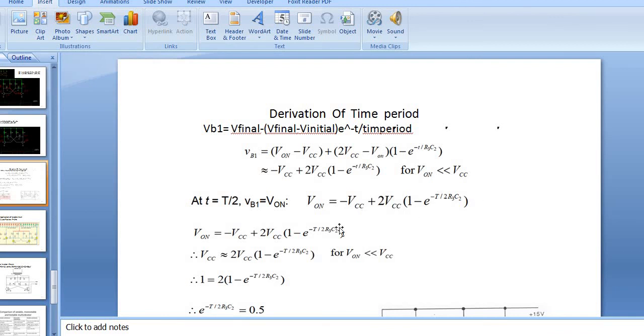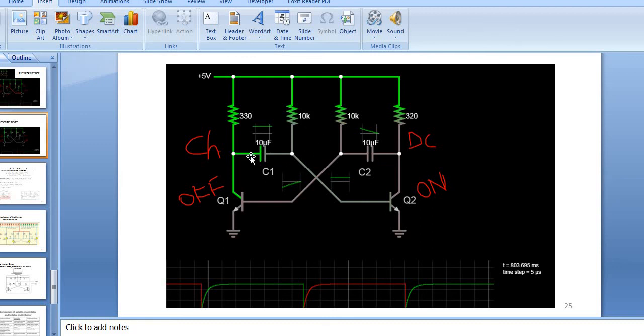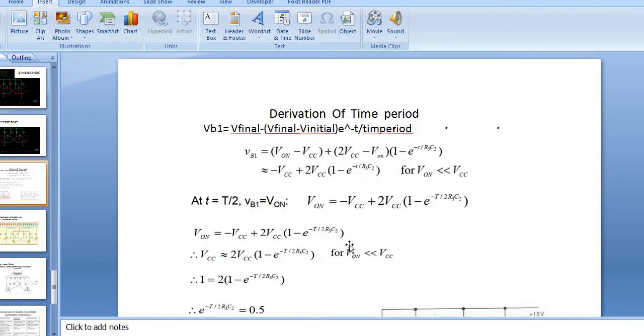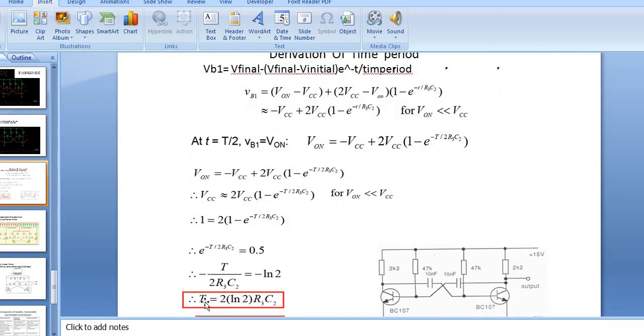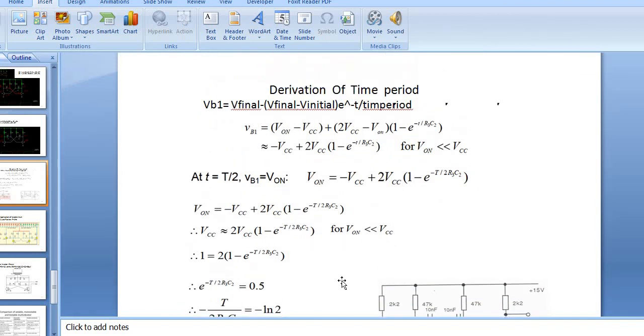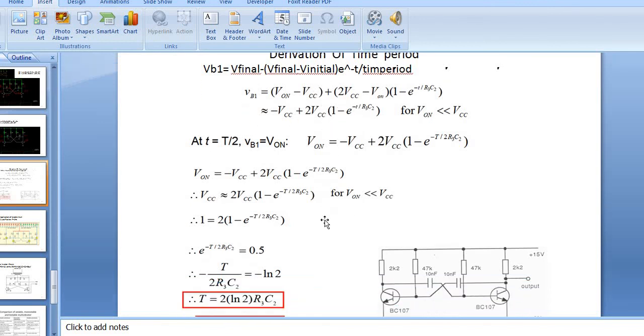Now this is the derivation of time period for astable multivibrator. We know these capacitors play an important role in determining the width of the pulse. Right? This is the RC network, 10K and 10 microfarad. 10K and 10 microfarad play a very important role in determining the width of the pulse. So keeping that in mind, if you would like to determine the time period, which is nothing but capital T, of this astable multivibrator, we are supposed to go by the voltage and capacitor formula. Voltage and capacitor formula is nothing but V final minus V initial multiplied by e power minus t by tau. So if you go on substituting these values, this is what we are going to get.